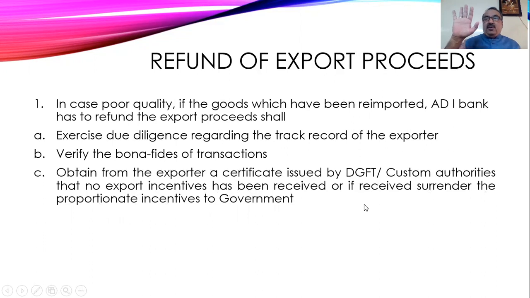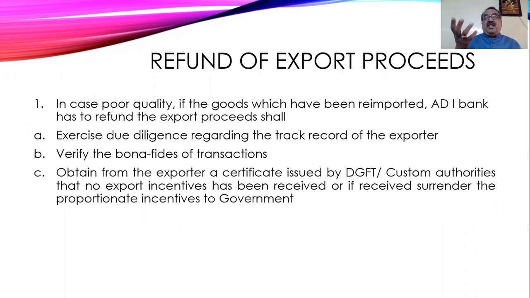So you have done the export, and the exporter has received duty drawback. If any refund of export proceeds is taken from the authorized dealer, then to the extent of export proceeds refunded, the duty drawback has to be returned to the government.